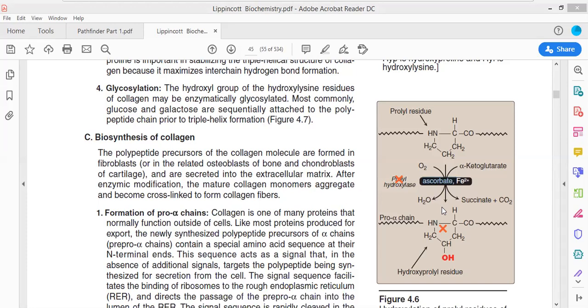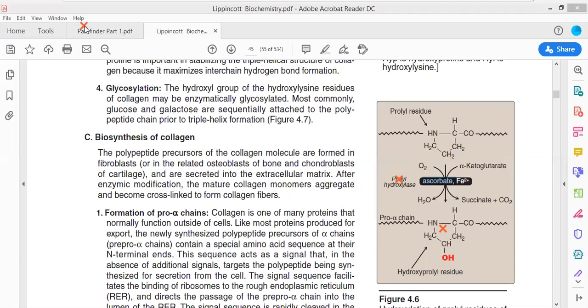But scurvy can also be caused due to absence of alpha ketoglutarate, oxygen, as well as iron. The next question which was asked in CSIR: what will happen if alpha ketoglutarate level decreases in the body? The prolyl hydroxylase enzyme or the lysyl hydroxylase enzyme will inhibit its function.